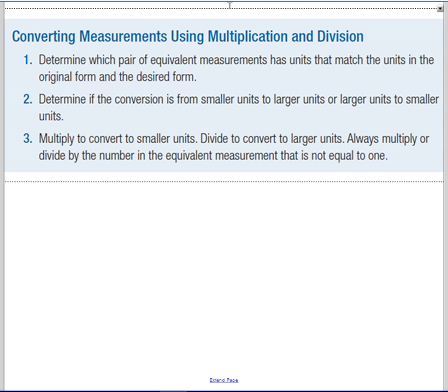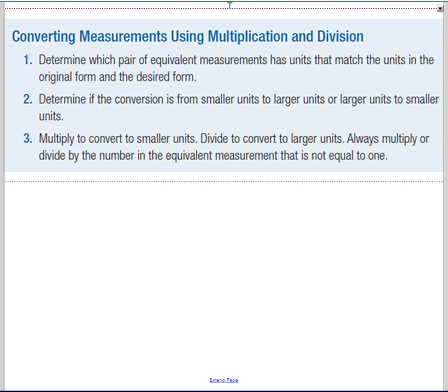And then if you're going from a larger unit to a smaller unit, again, you're going to need more of them, so you're going to multiply. And if you're going from a smaller unit to a larger unit, you're going to divide to get a smaller number. It's saying always multiply or divide by the number in the equivalent measurement that's not equal to 1. So for example, if we have 16 ounces in 1 pound, you would be multiplying or dividing by that 16 depending on which way you're going.